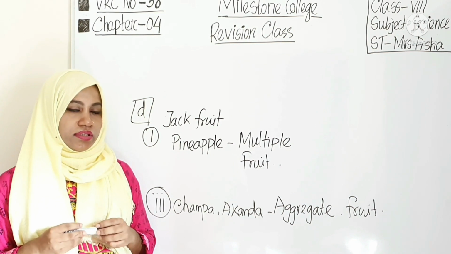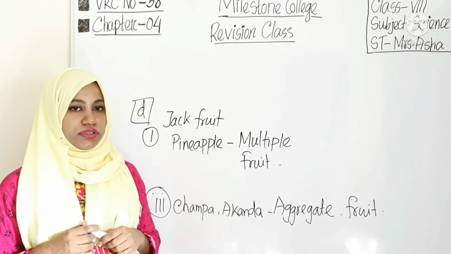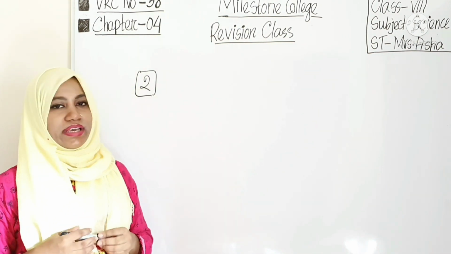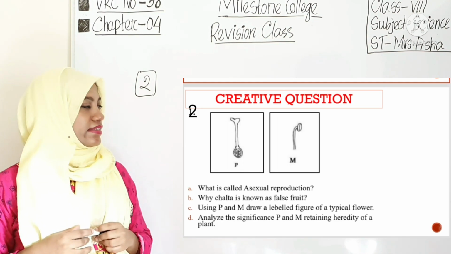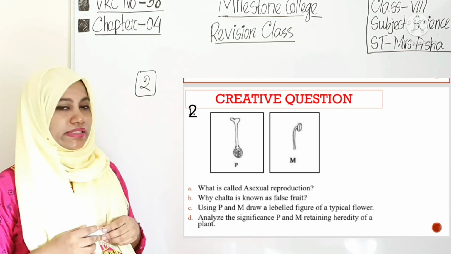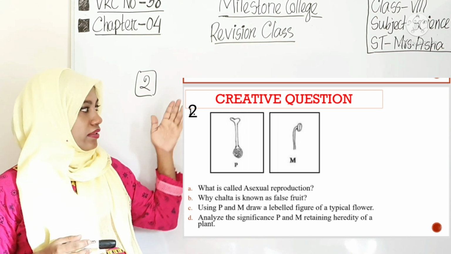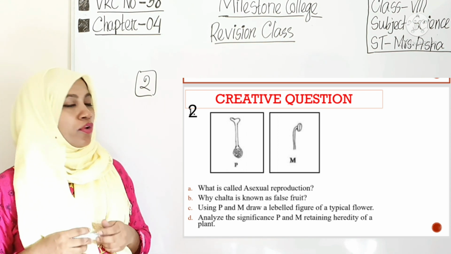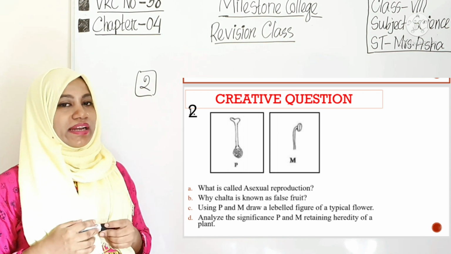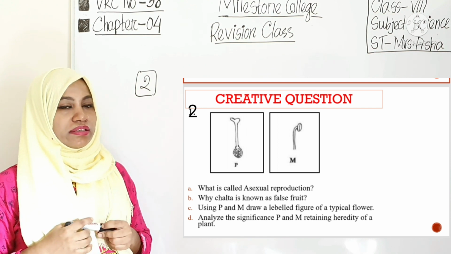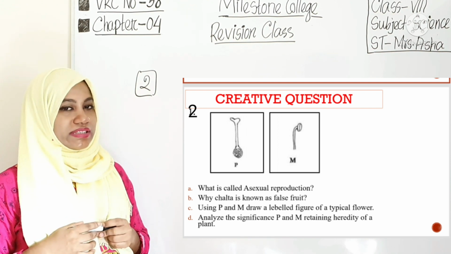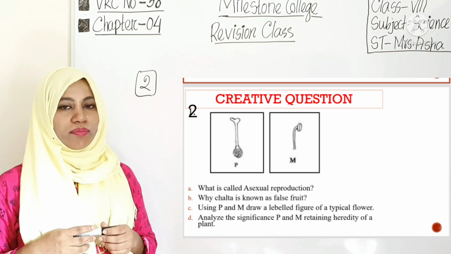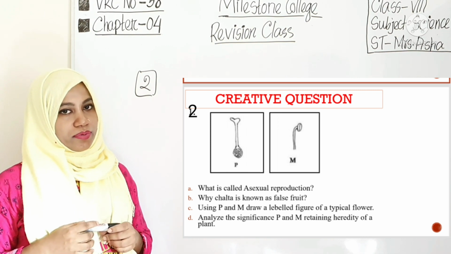Clear? Now we will go for the second creative question. See, in the creative question there are 2 figures, one is P and another one is M. So P you can easily say is the carpel, and the carpel's full part is here, that means the stigma, the style and the ovary, and M is the male reproductive organ, that is the stamen. In the stamen there is an anther and a stalk. See the question, what is called asexual reproduction? We have already discussed. What is asexual reproduction?